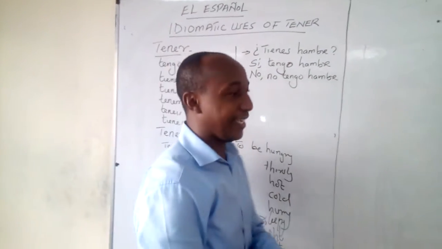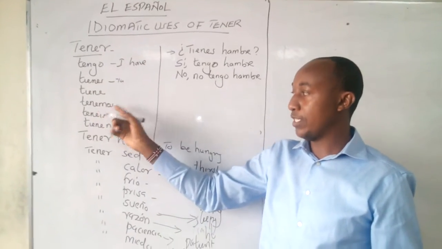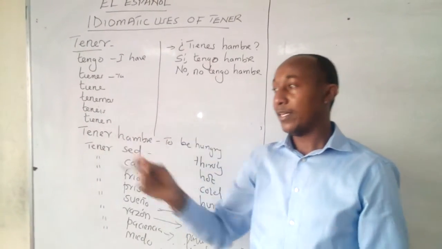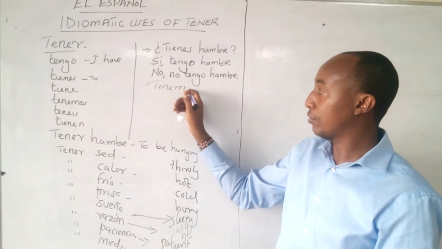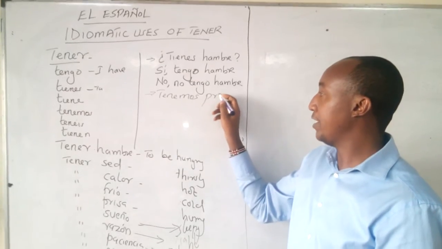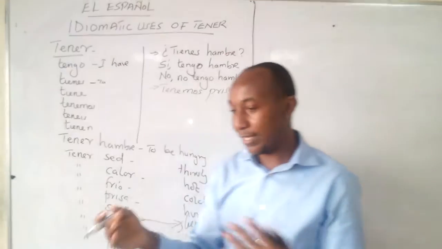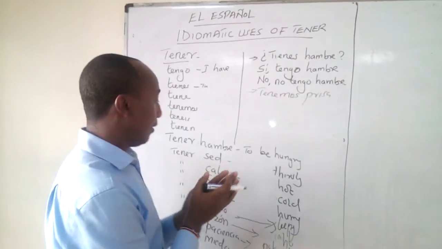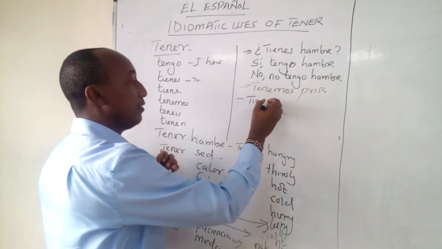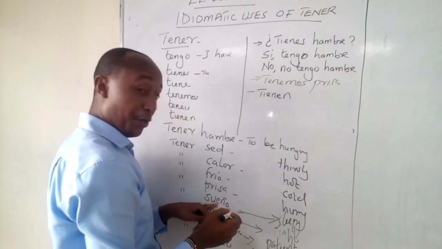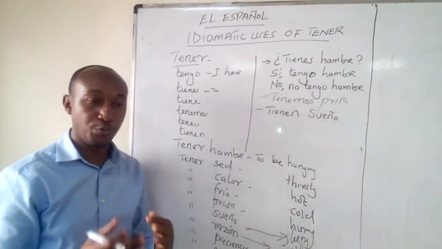Then you can as well choose any person that you want. You can choose I, you, he or she, we, you, and then they. Let's say I want to use tenemos. So I can say tenemos prisa, to mean we are in a hurry. So you can choose another one. Let's say they. If it's they, I'm going to use the last one. And I'm going to say tienen, let's say, sueño. So I'm going to say tienen sueño, to mean they are sleepy.